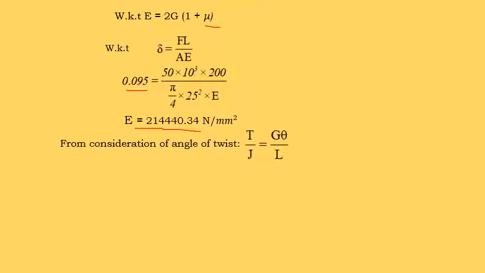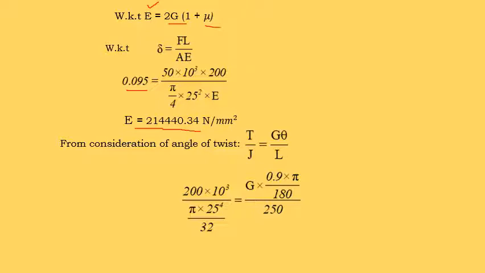Next, from the torsion equation, T by J is equal to G theta by L. Torque T is given, that is 200 into 10 to the power of 3. J is nothing but the polar moment of inertia pi d⁴ by 32. Diameter is 25. Here the modulus of rigidity G value is not given, so we have to find that first, because we have determined E, but G is unknown.